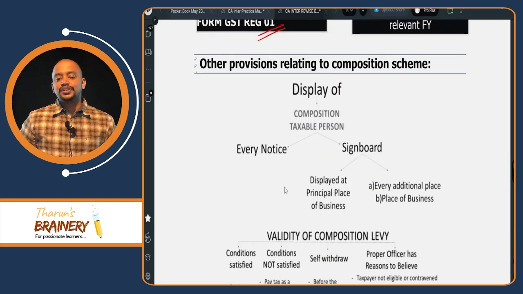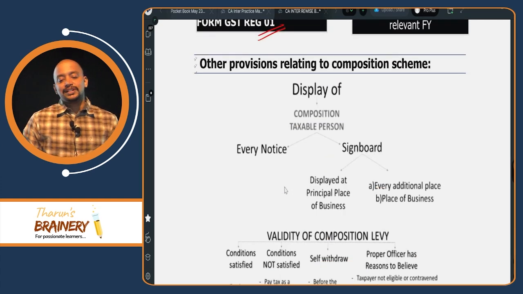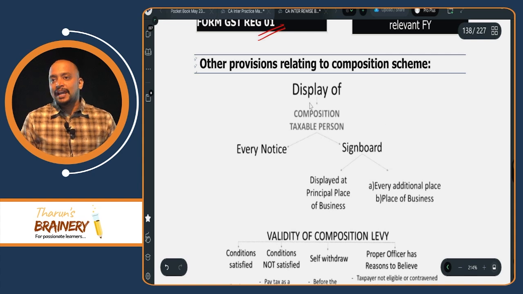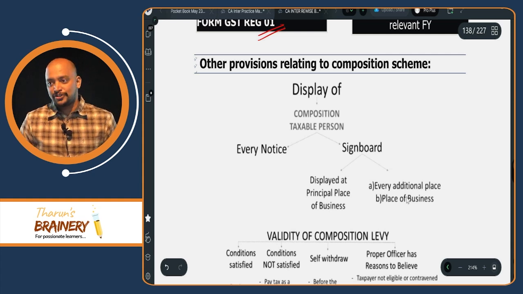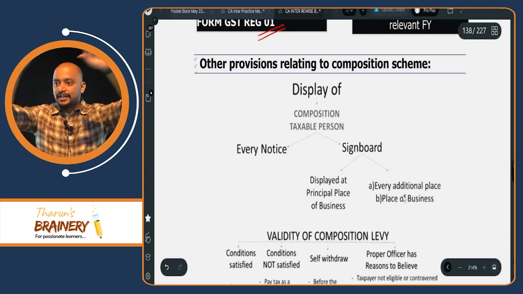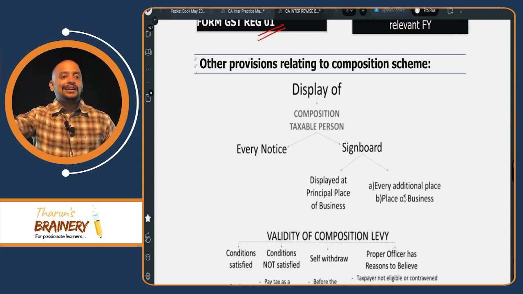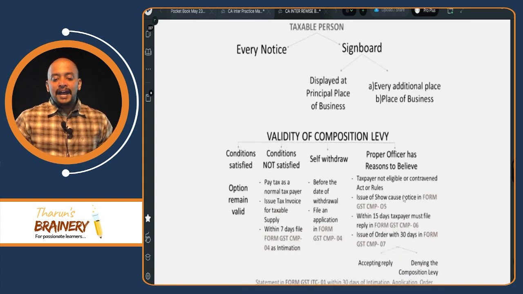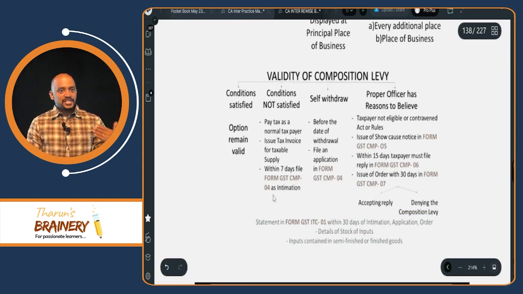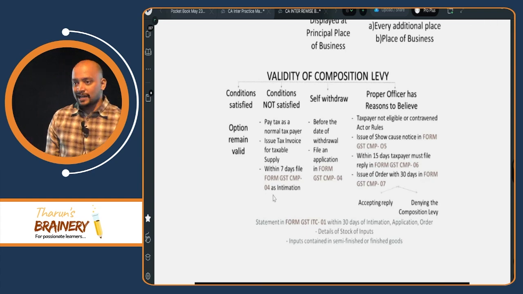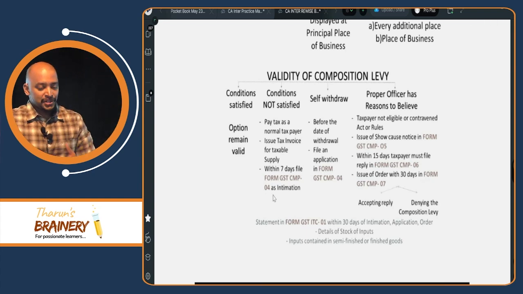Then other provisions relating to composition scheme. They have to display "composition taxable person" on every notice and signboard displayed at the principal place of business and additional place of business. That is, on the name board, they should mention that they are under composition scheme. And validity of composition levy. If all the conditions are satisfied, composition scheme is valid. Every year we don't have to give intimation.